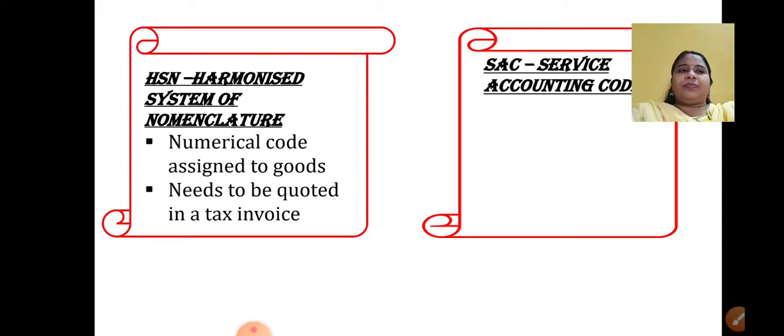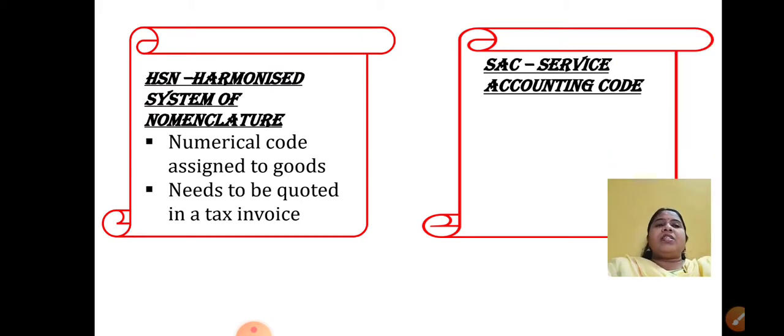Now what is this? This is nothing but Service Accounting Code. Now this is given when one service is given to another person, that time when a bill is prepared, like a doctor, or a hotel, when you go to a restaurant, that is a service which is provided to you. So there it is not HSN, you are not purchasing, you are taking the service of that particular person. So what type of code will be given there? It will be SAC. In the bill it will be mentioned. It is a Service Accounting Code, right?